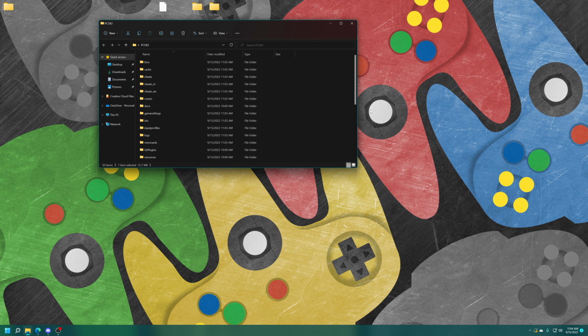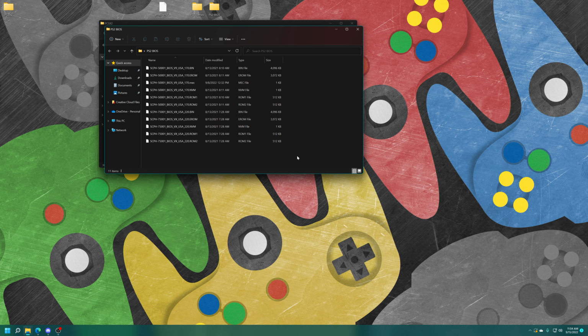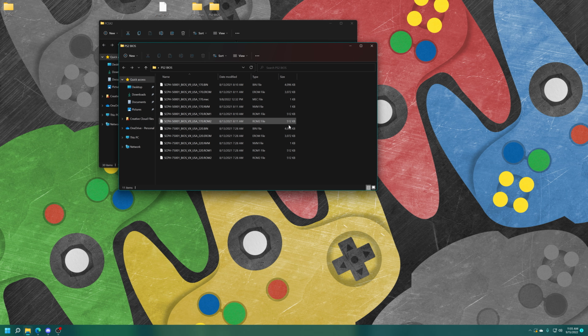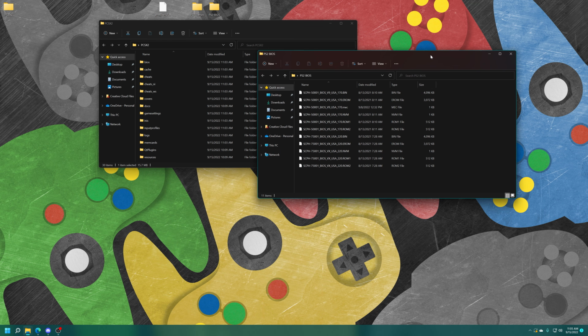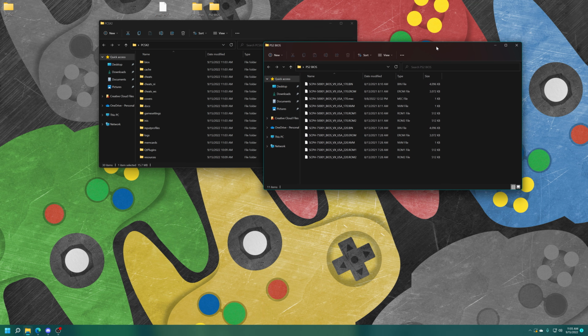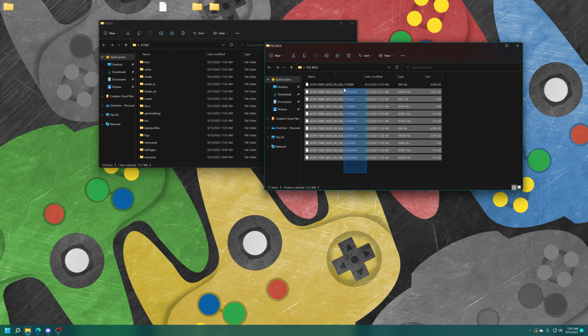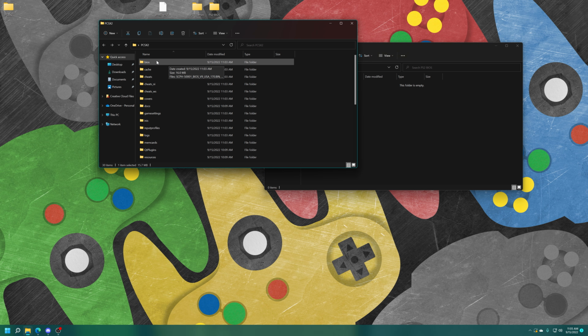Once you have a PS2 BIOS, I have one from my fat and slim that I dumped using those videos I showed. So here's my slim. Here's my fat. They could be in multi-file format like this. They might be in a single file if you found them on the shady parts of the net. I don't really recommend those ones personally, it seems like people have bad experiences with them. But once you source your BIOS file, just go ahead and drag them into the BIOS folder within PCSX2.